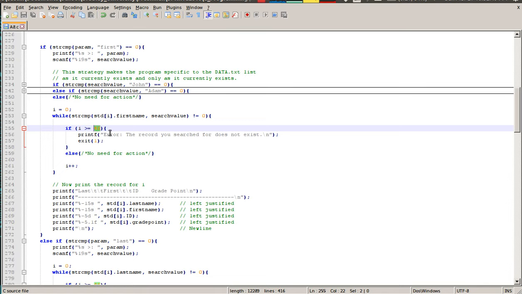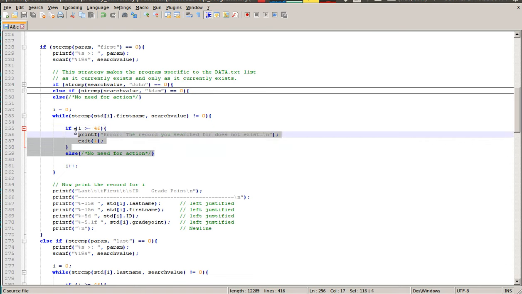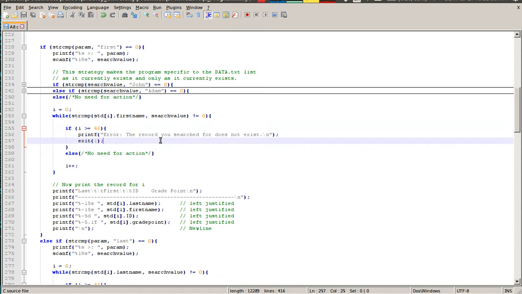Well, then it will simply say the record you've searched for does not exist, and it will exit again with an error. This was actually a little bit tricky before I had this outside the loop, and it was an infinite loop. It would just continue looking for, oh, is record 9,000 Hannibal? Well, there aren't 9,000 records, there are only 46.